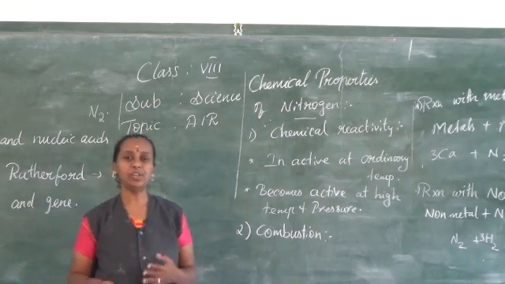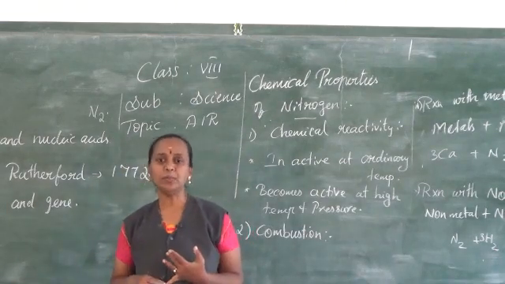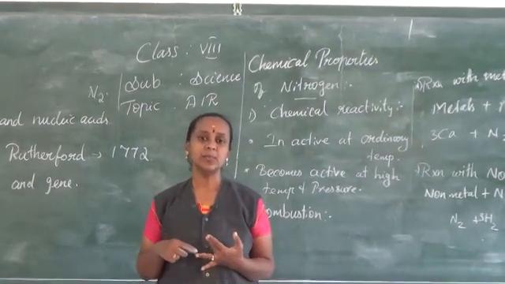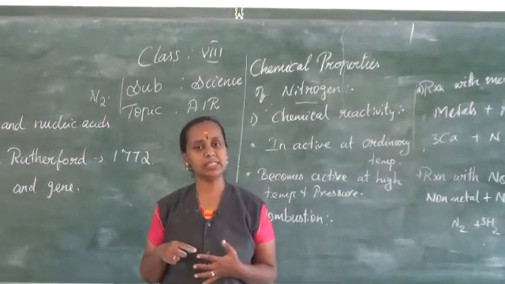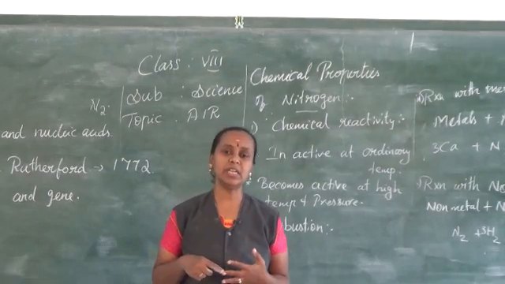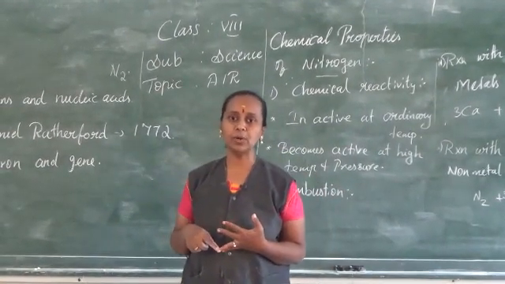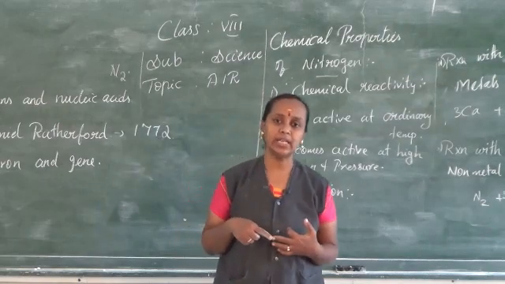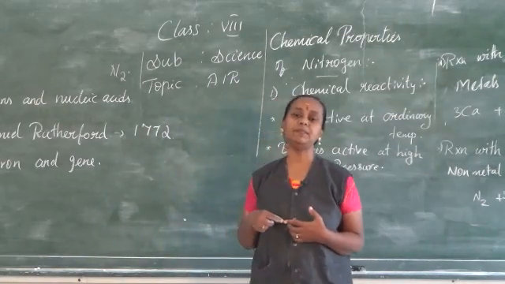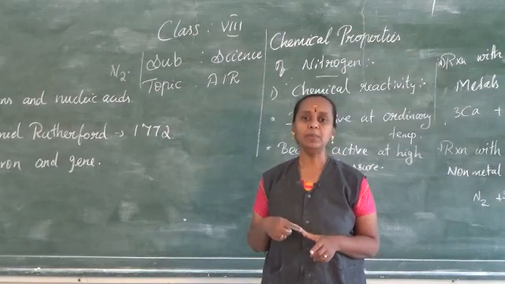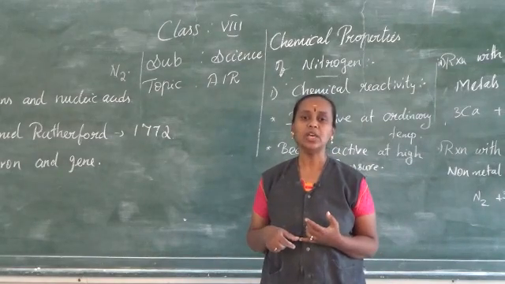I hope I have taught you about the two gases. One is oxygen: the occurrence, physical properties, chemical properties and uses. And we also studied nitrogen: the person who discovered it, why it is named so, its occurrence, physical properties, chemical properties and uses.